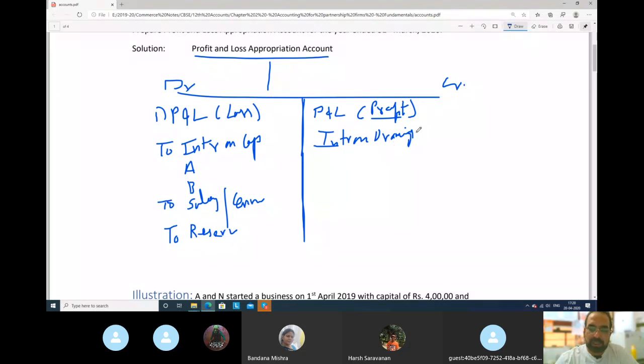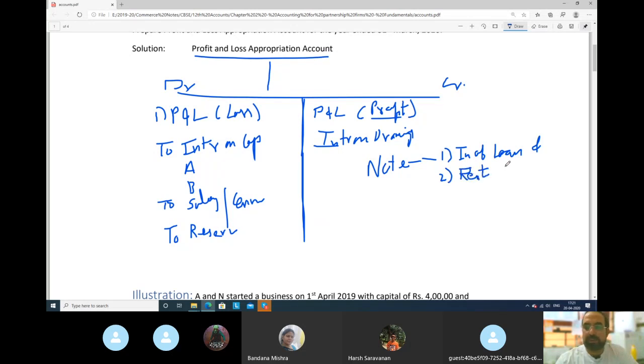So the important note which I have given that day. What is the important note? Except two items. One was interest on loan and second was rent.